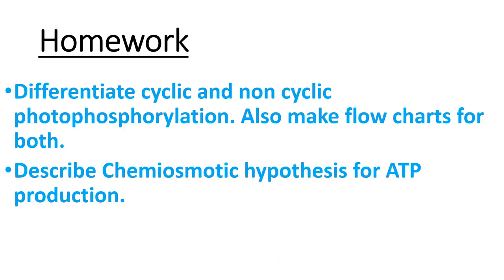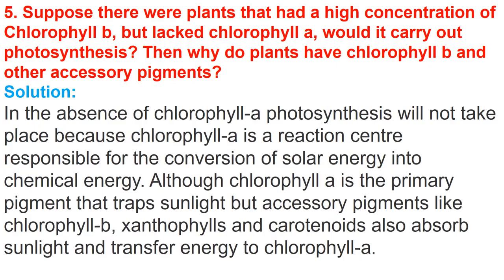This is your homework for today. First question, differentiate cyclic and non-cyclic photophosphorylation. Also make flowcharts for both. Second question, describe the chemiosmotic hypothesis for ATP production. Now let's discuss the homework solution of the previous lecture.